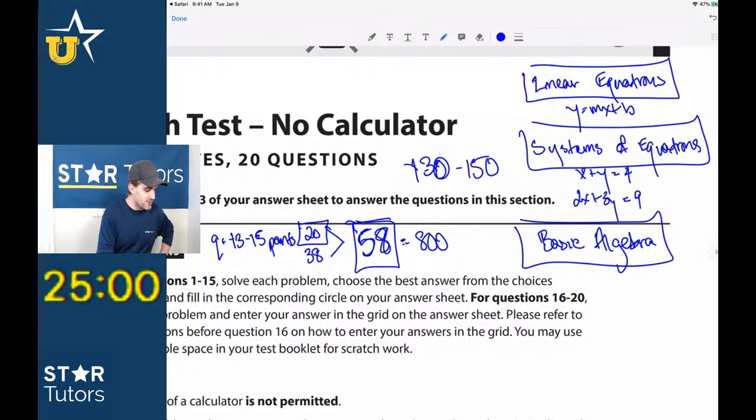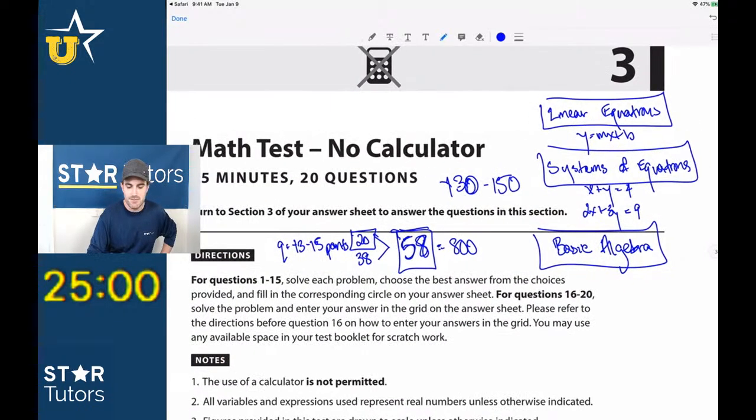So 25 minutes on the clock. Again, our main goal is to find all the easiest questions first. We call these pass one questions, where we pass through the entire test. We answer all the easiest questions first before ever looking at a hard question. Okay, 25 minutes, and our time starts now.